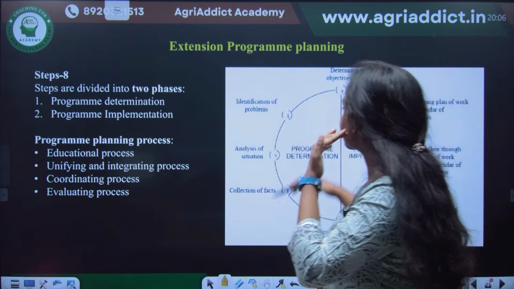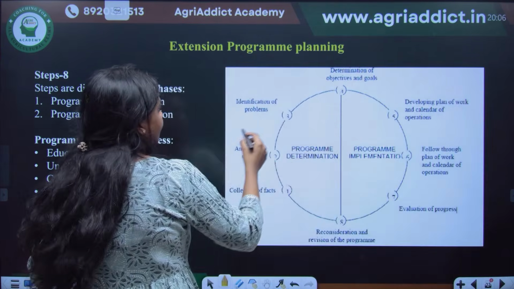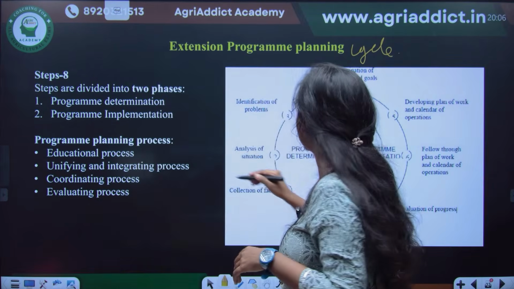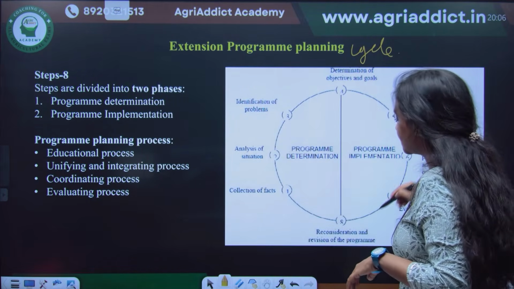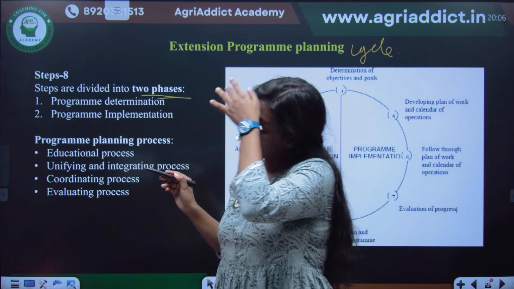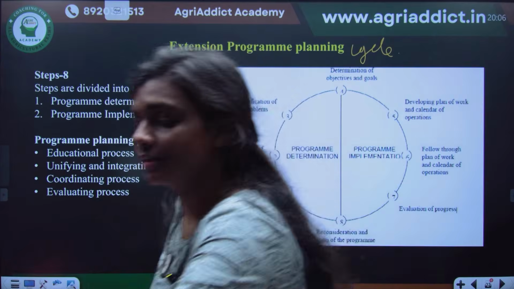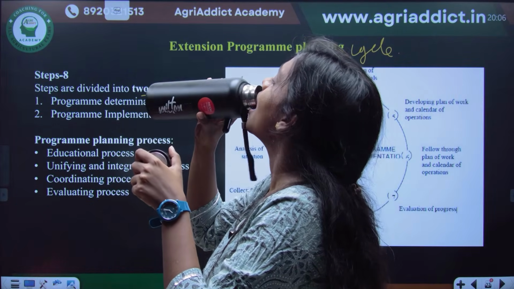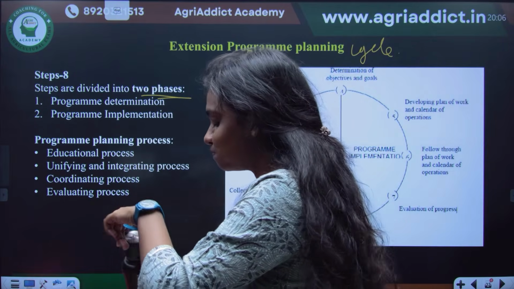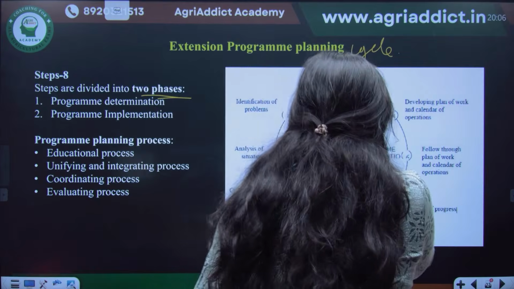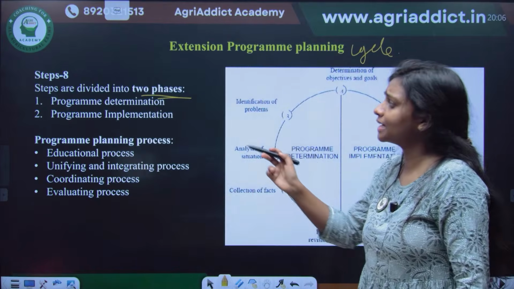Okay, so this is the extension program planning cycle. This program planning cycle includes a total of 8 steps and 2 phases.